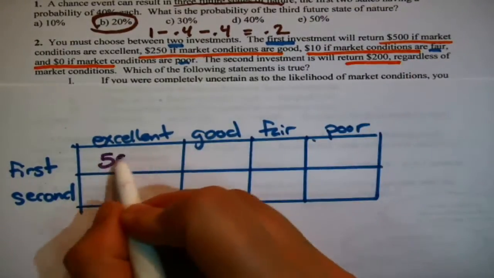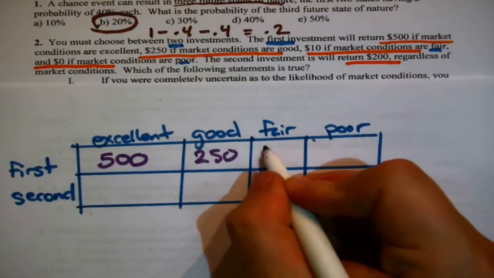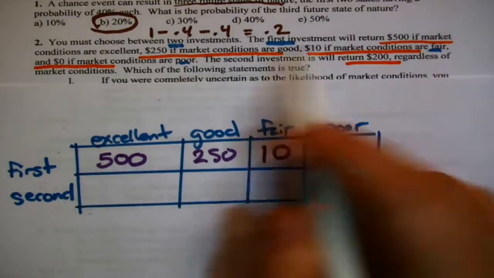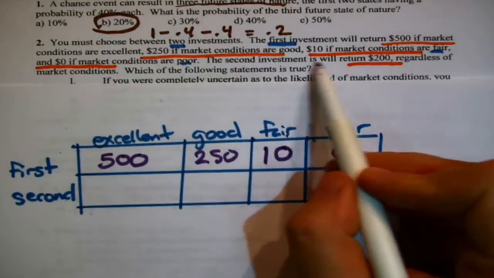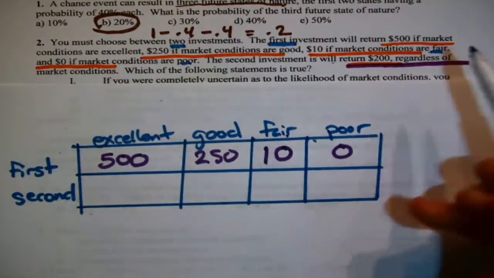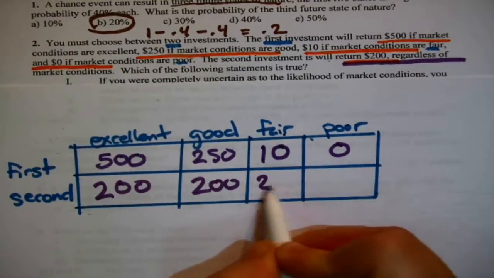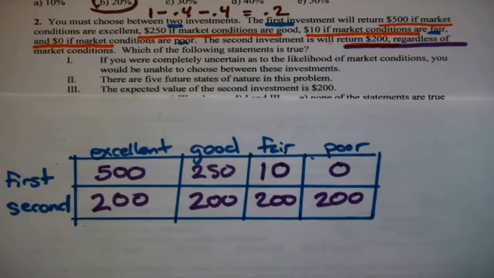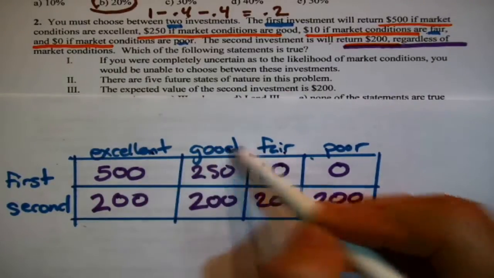Now, to populate the table, I can organize all this information that's quoted sentence style. Here's where you get $500. Here's where you get $250. If you go with the first investment and it turns out things are fair, you only get $100, and you get nothing if market conditions are poor. Now, the second investment will return $200 regardless of market conditions. That's what that looks like. All right, now, test the statements.